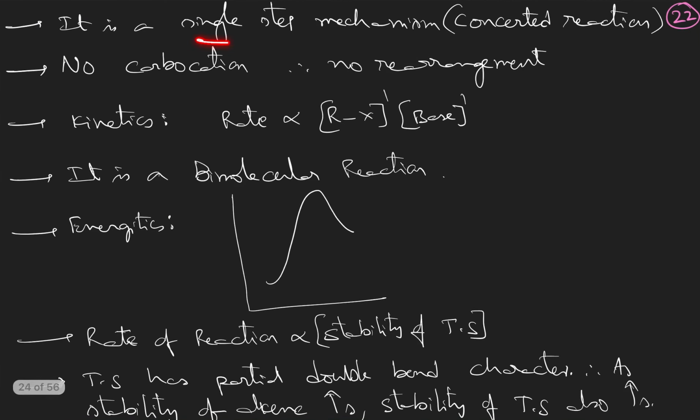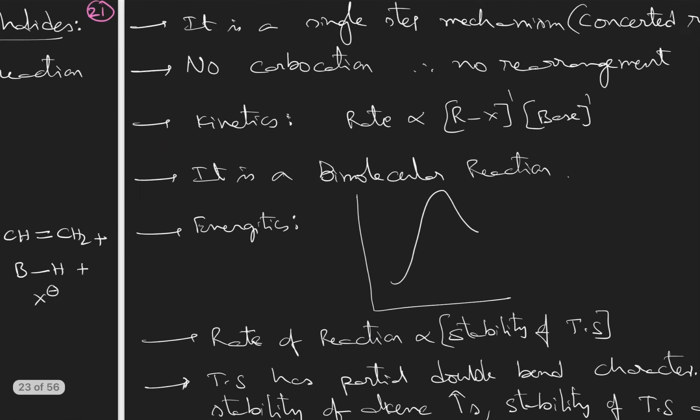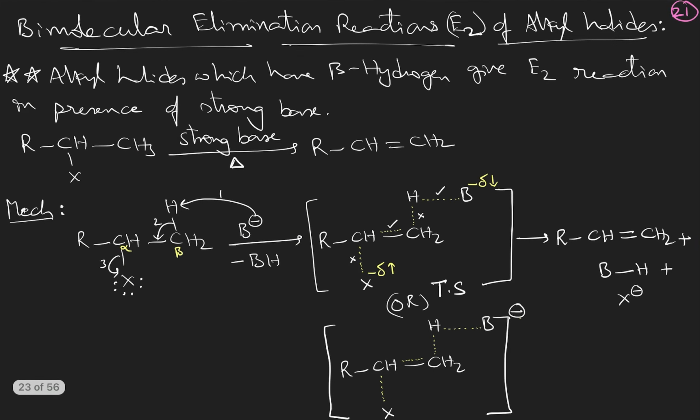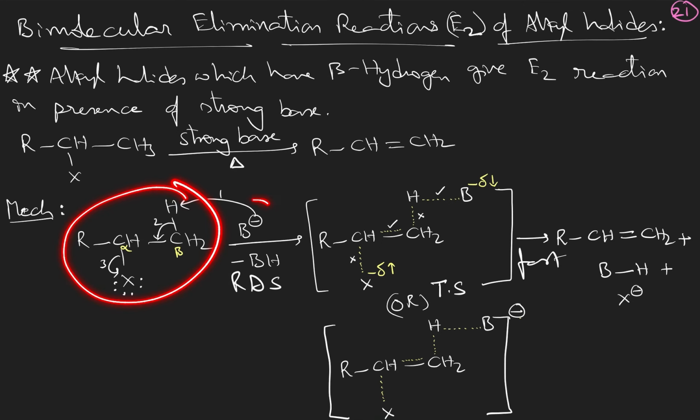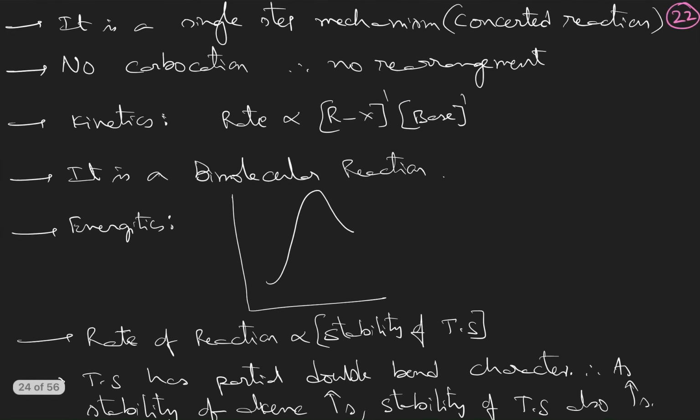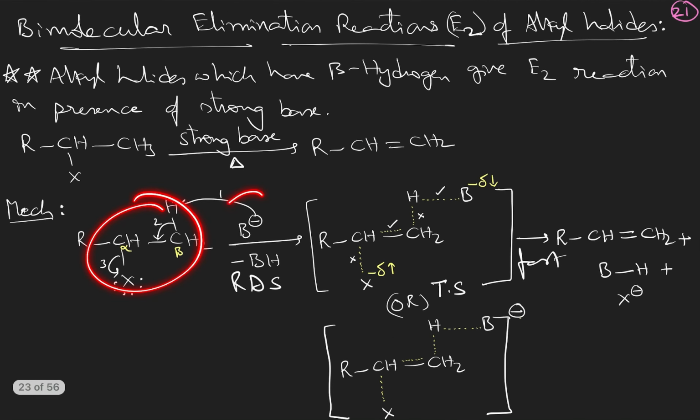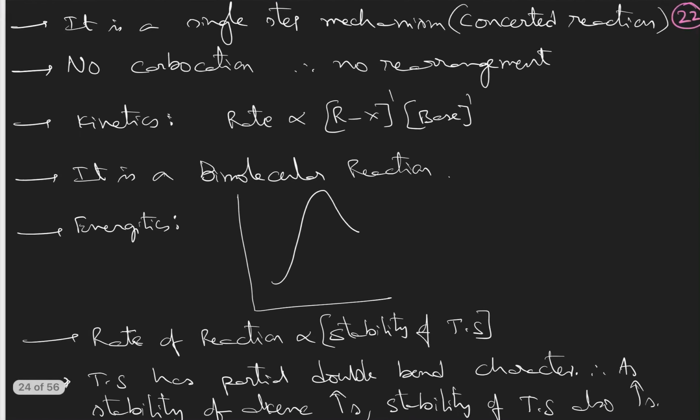So it is a single step mechanism, a concerted reaction. There is no carbocation, therefore no problem of carbocation rearrangement. And kinetics, as this is the RDS step and this is the fast step. In the RDS part of the reaction, alkyl halide and base both are participating. Therefore, the rate of reaction is directly proportional to the concentration of alkyl halide and also base. It is a bimolecular reaction as 2 molecules are participating in the RDS step.